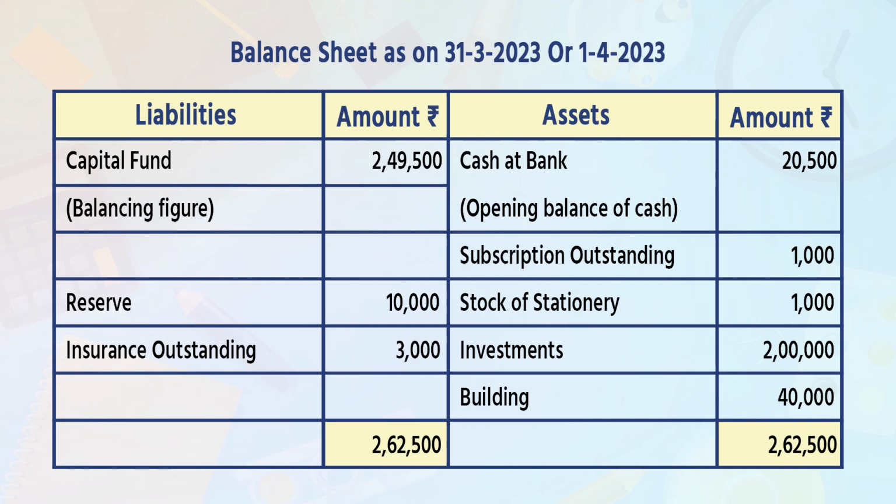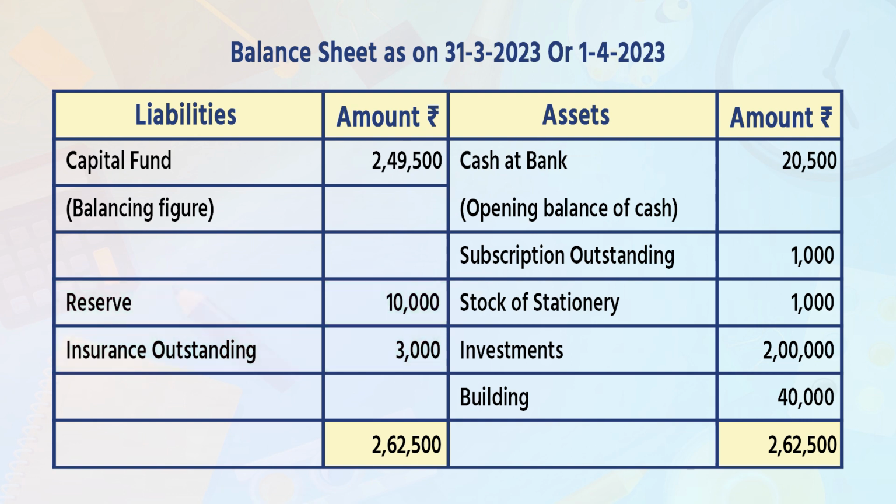Let us see the opening balance sheet. Balance sheet as on 31st March 2023 or 1st April 2023. Now prepare the balance sheet with liability side, amount, asset and amount. First we will write on the liability side. The first one is capital fund, 2,49,500. Reserves 10,000. Insurance outstanding 3,000.